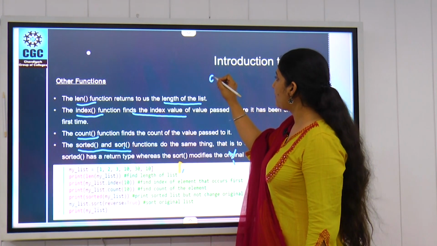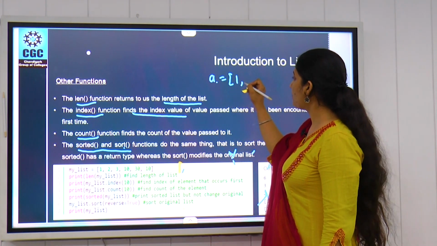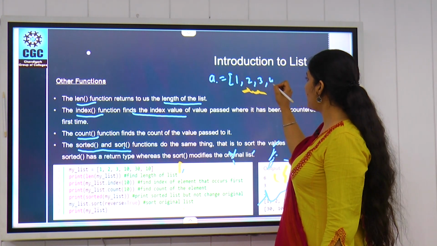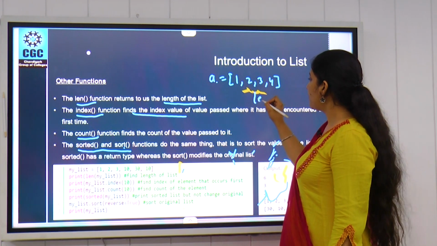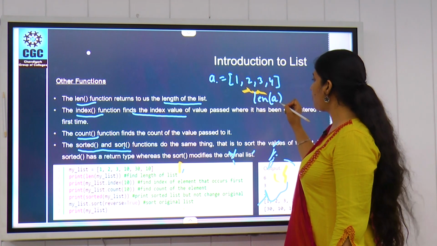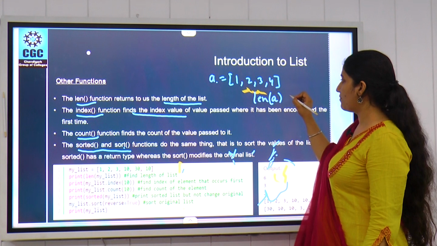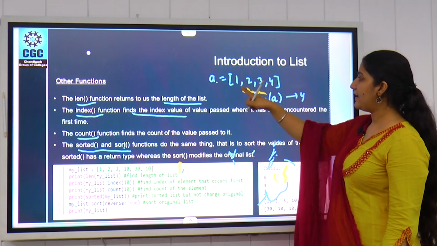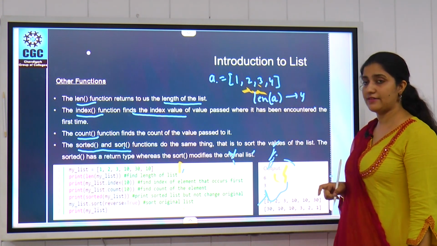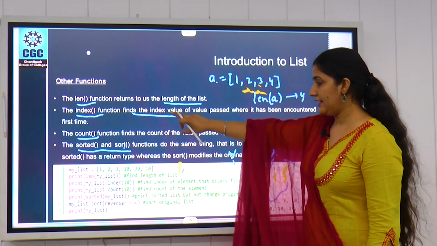For example, we have this list A, 1, 2, 3 and 4. If we write length of A, that is len of A, it will return us 4 because we have 4 data elements in our list. Next function is the index.